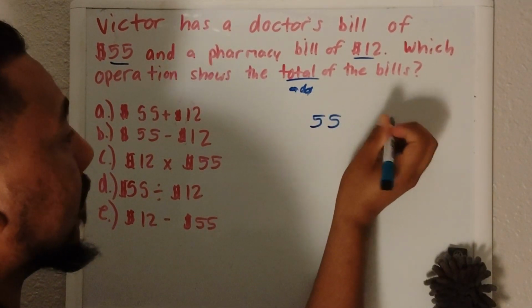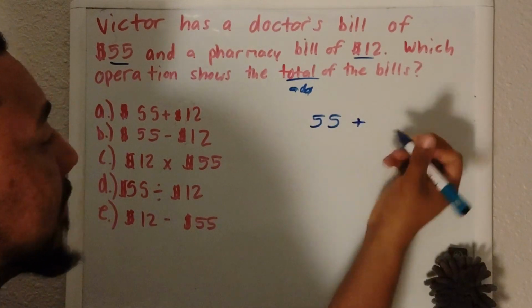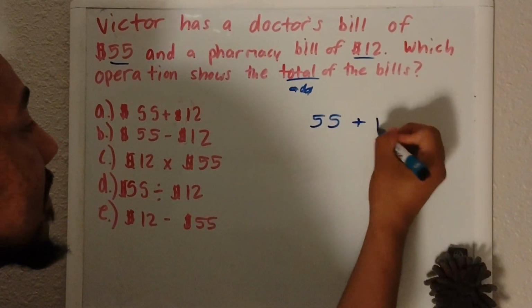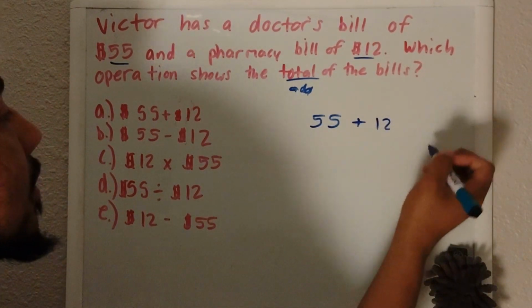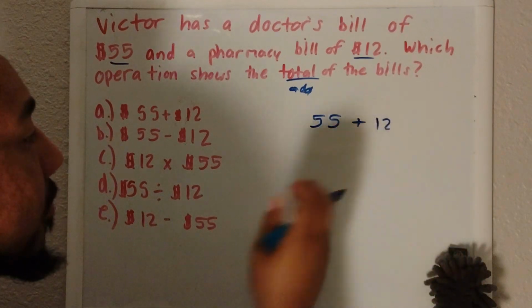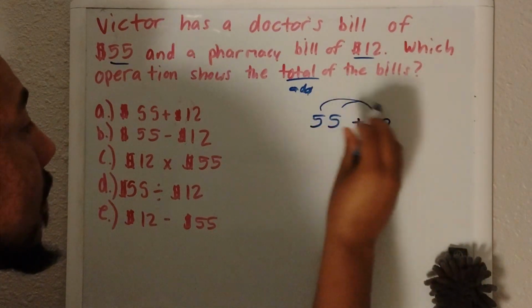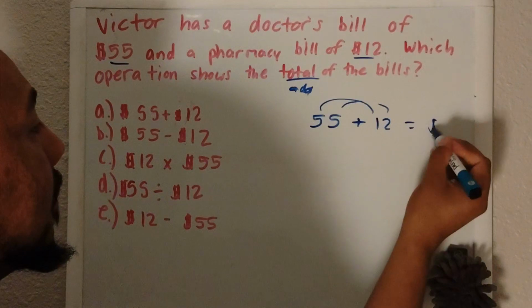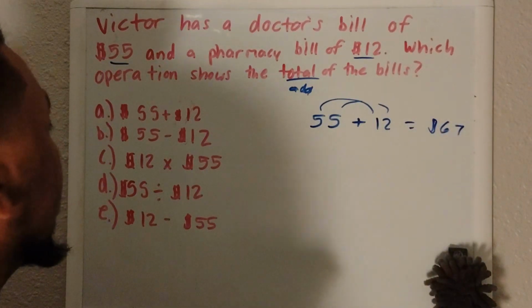So we add. What's the sign for add? It's a plus. 55 plus 12, what is it? Yes, you're correct. It equals $67.